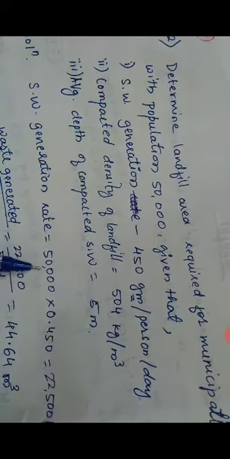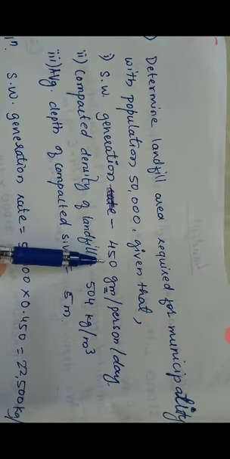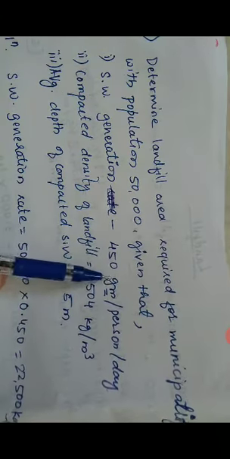So the rate is the population, that is 50,000, times the solid waste generated per person per day, that is 450 grams. If you convert it to kg, it will be 0.450. So the answer we got is 22,500 kg per day. This is the amount of waste generated in kg per day.